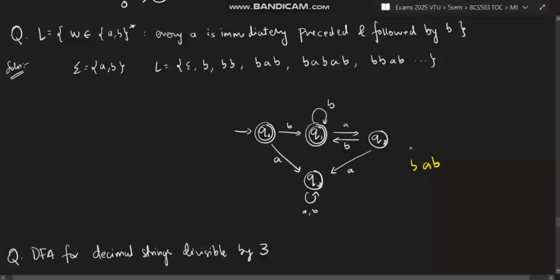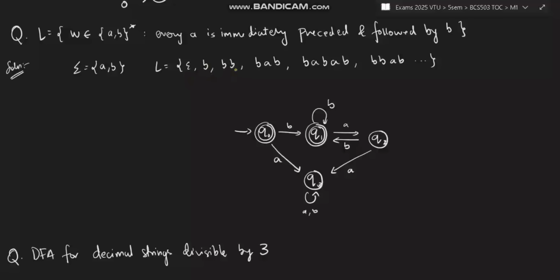Now, what will be the least string? If there is no A itself, there will be no B also. It will be the empty string. You can have n number of B's also. If there is A, B should be there, starting and ending. But if A is not there, you can have n number of B's. Whatever, that all is valid. And it is star, so you can have null also.